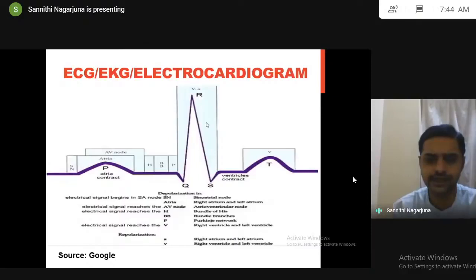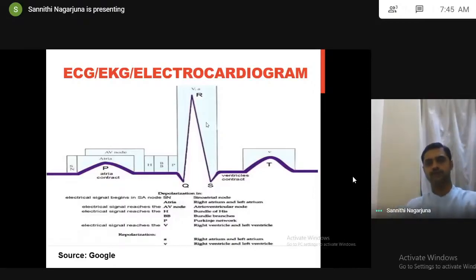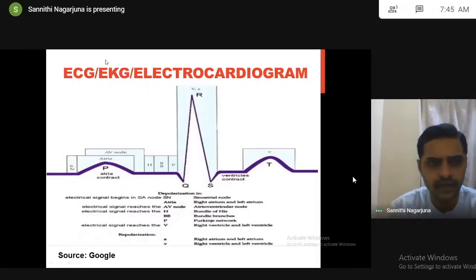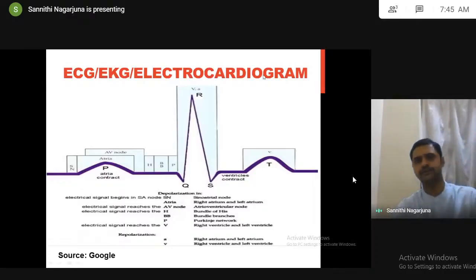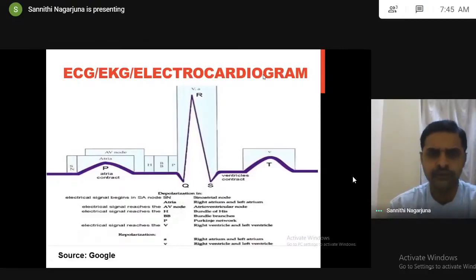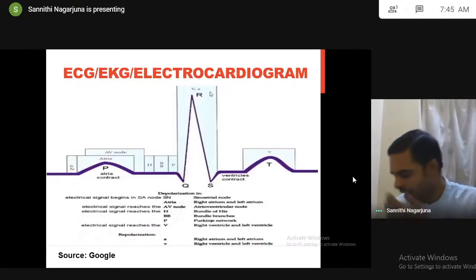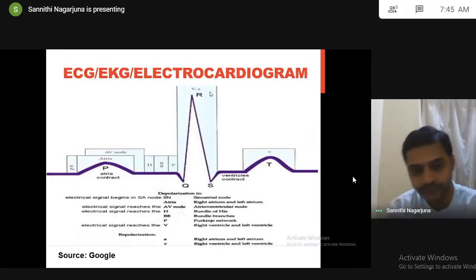And coming to the ECG, also called EKG, the electrocardiogram.